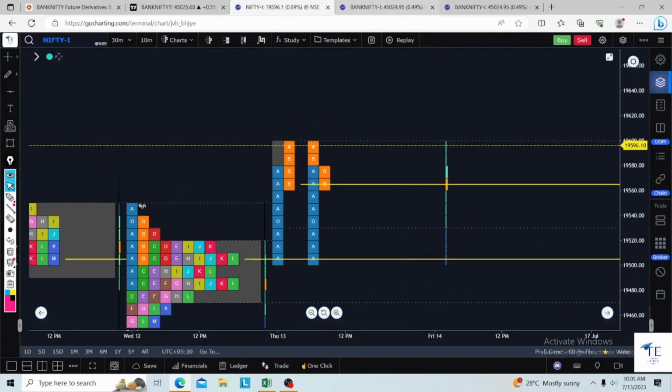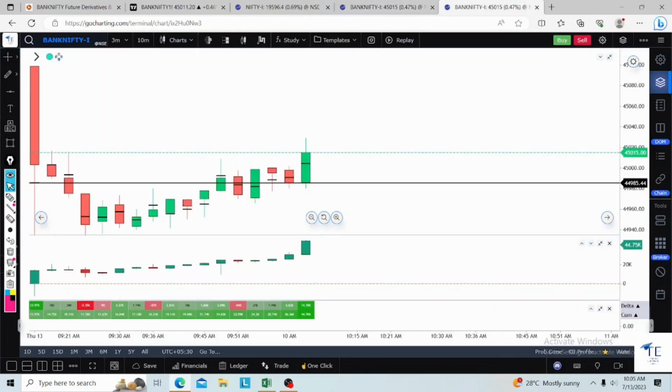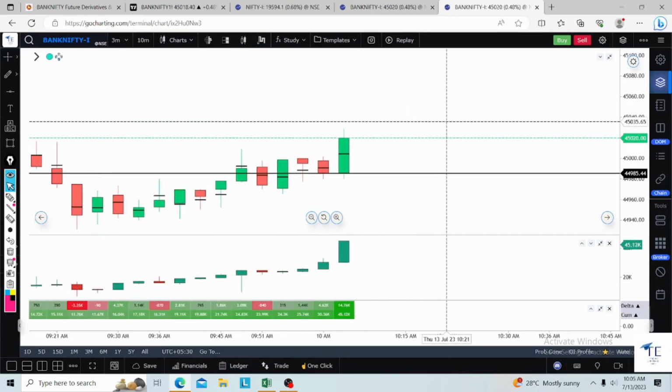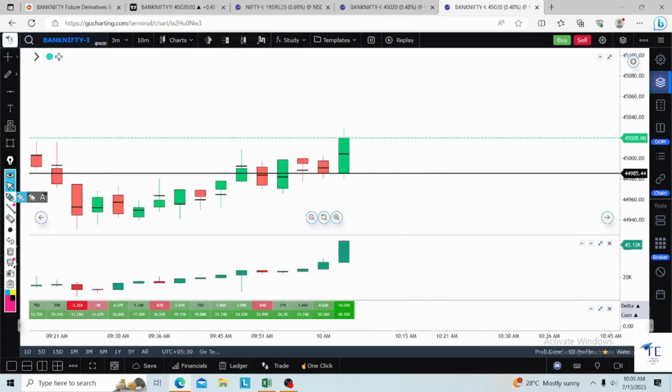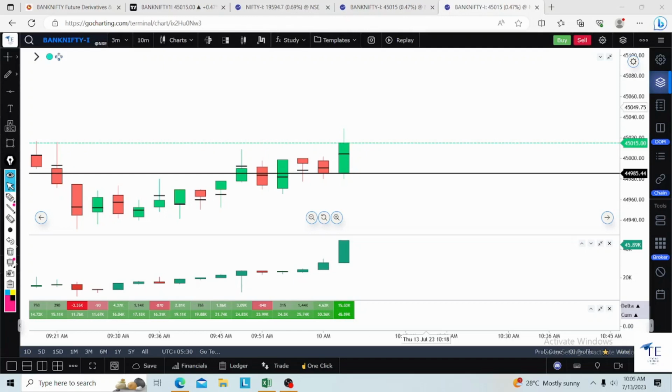Team, as we discussed, Bank Nifty is moving up. As we expected, the up move was there. There is good buying also as per order flow. See, there is good buying. Otherwise, square off would be coming here. So we have just held the level now. 135 is going on.